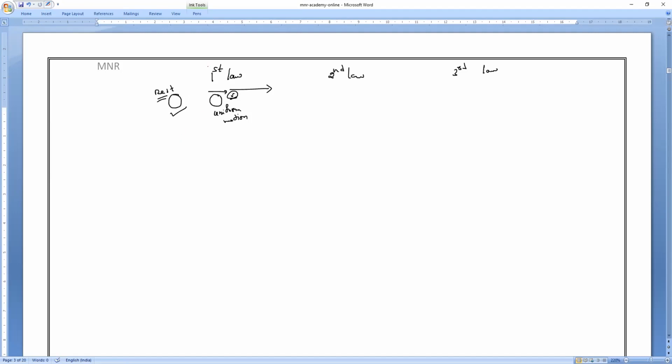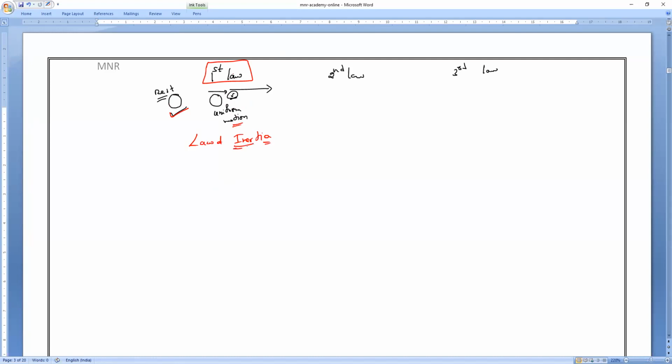That is only the first law of motion, Newton's first law of motion. A body which is at rest remains in a state of rest. A body which is in uniform motion continues its uniform motion in a straight line unless it is compelled by an external force. So that is what we call Newton's first law. And this Newton's first law we can also call the law of inertia.